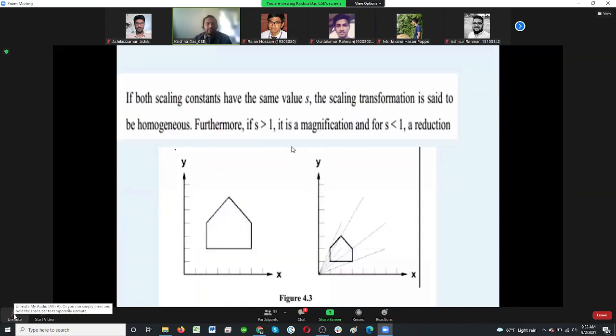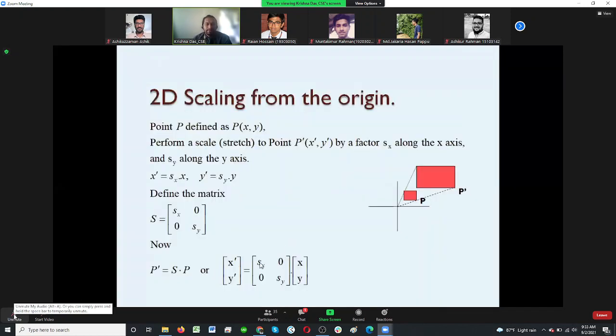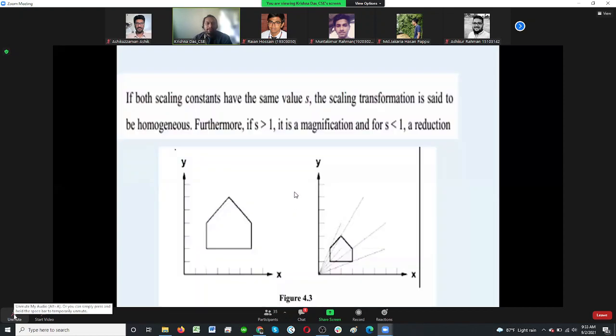As already said, if the scaling factors s of x and s of y have values more than 1, then magnification happens, meaning the size expands. If the value goes less than 1, then there is a reduction and the size gets smaller. If the value is 1, then what happens?